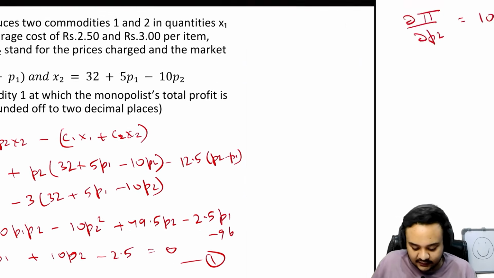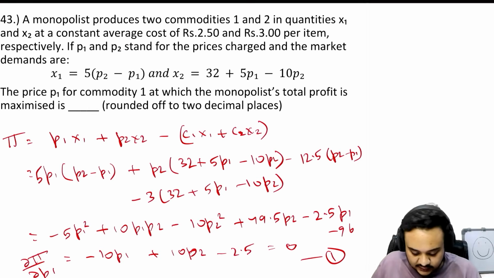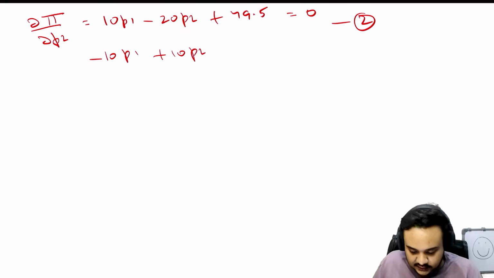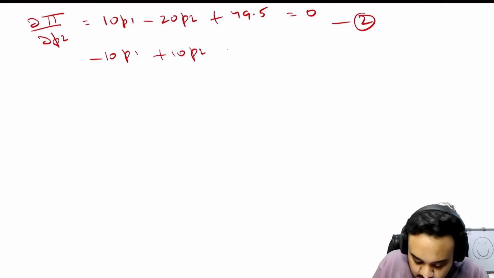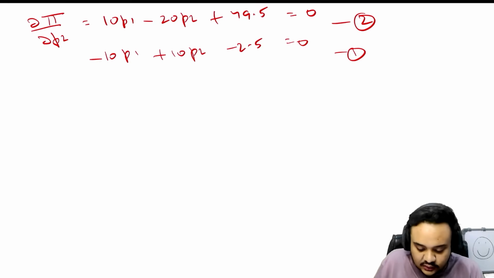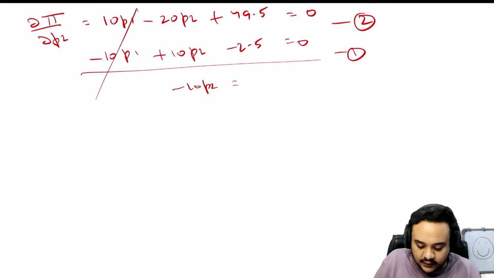Let me just write the first equation here again, so we can directly solve this. So minus 10p1 plus 10p2 minus 2.5 is equal to 0. This was our first equation. So what are we going to do? We can just add them, but we wanted p1, right? So let us not do that.